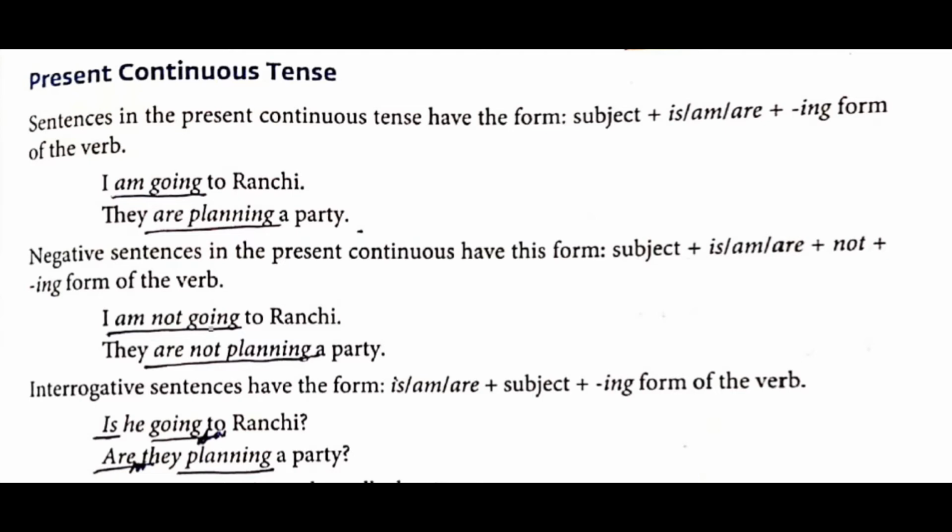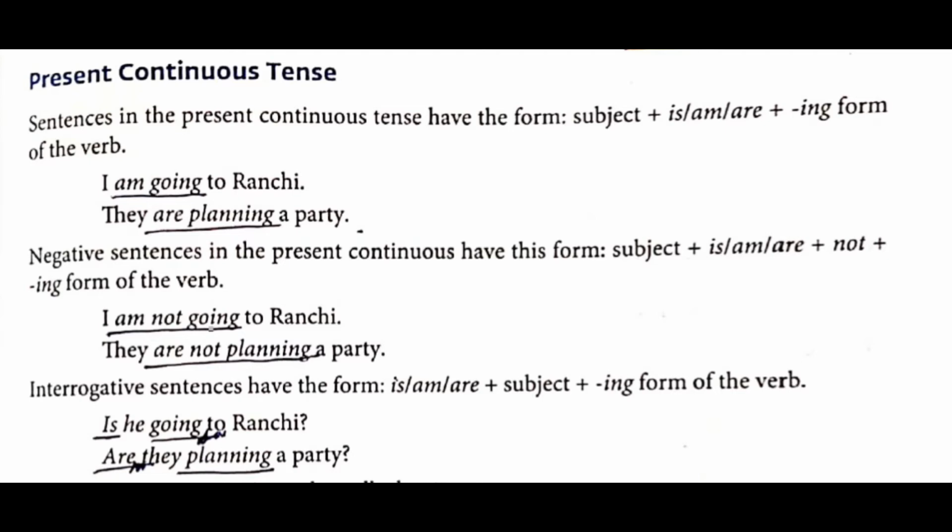Subject plus is or am or are, depending on the subject, you will see which person pronoun it is, and according to that you will be using these auxiliary or helping verbs, plus the ing form of the verb. Ing form of the verb means what? Examples are dancing, cooking, playing, swimming, singing, asking. So verb 1, that is base form, plus ing.